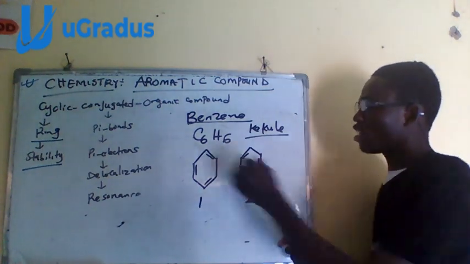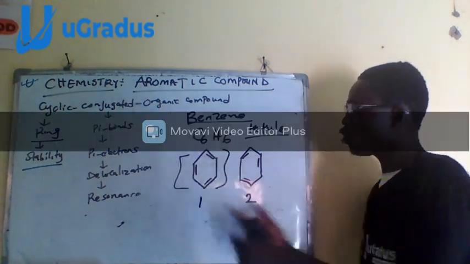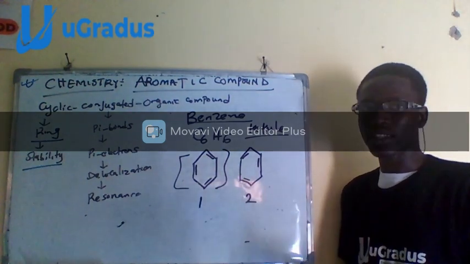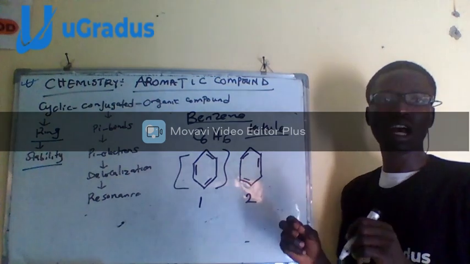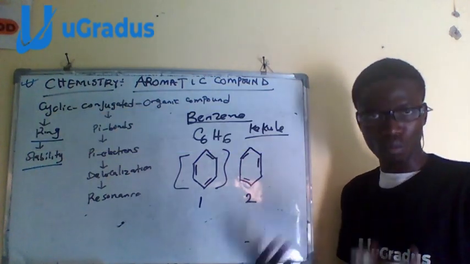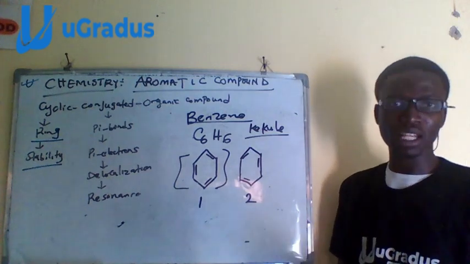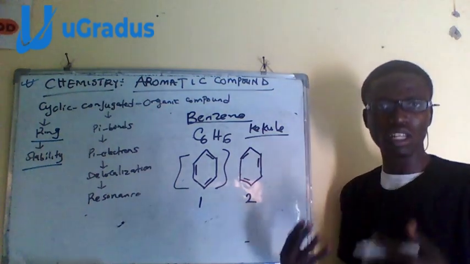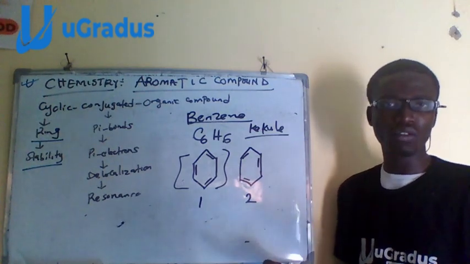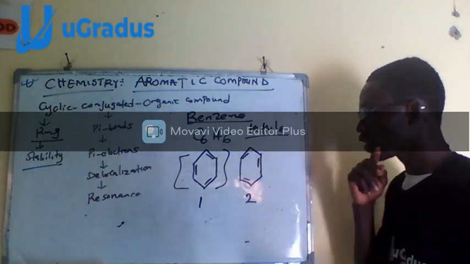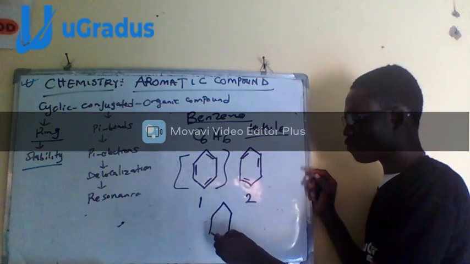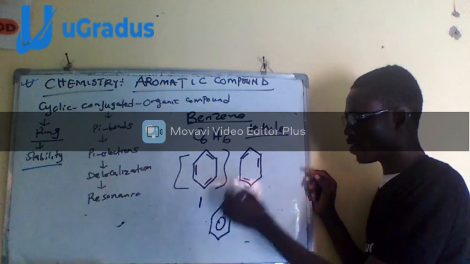But even at that, we want one structure that can tell us all about benzene. And to date, there's no actual structure that can tell us what an aromatic compound is. Example, benzene. I can be saying benzene, I can be saying aromatic compounds. Benzene is the first recognized aromatic compound, so benzene is a representative of aromatic compounds. Now, scientists agree to rather use a hexagon with a ring inside.